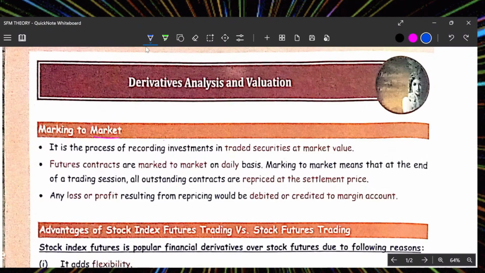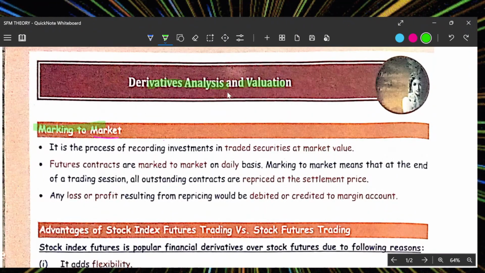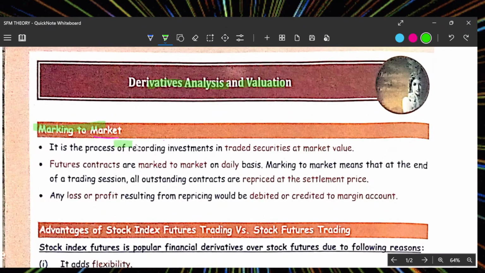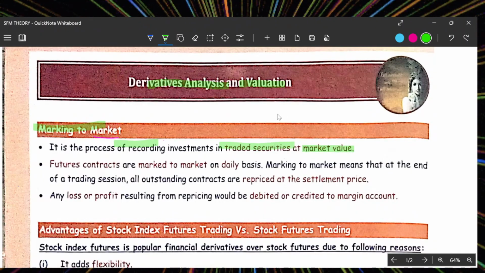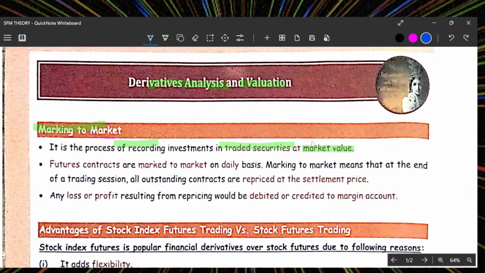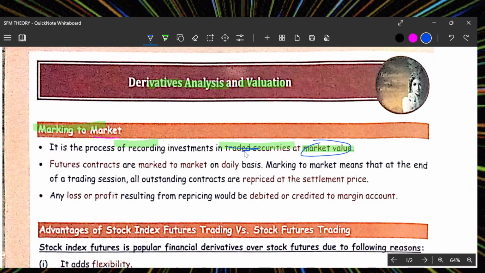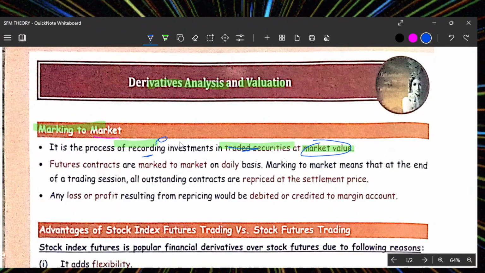Mark to market. What is mark to market? In the case of derivative analysis and valuation, it's the process of recording an investment in a tested security at a market value. So they're going to record something. What are they going to record? The market value of securities. It is a process of recording investments.